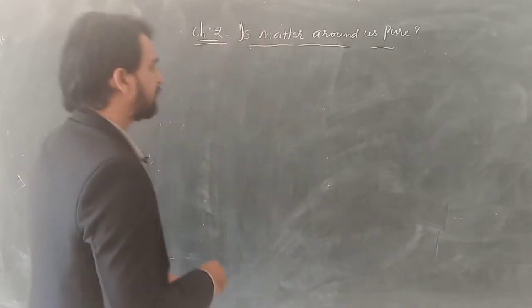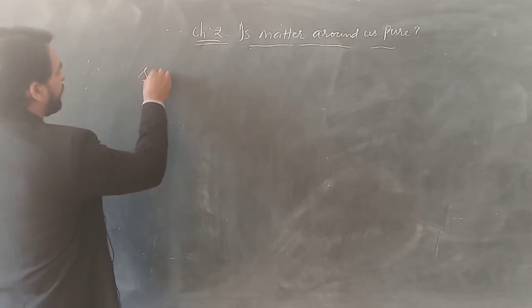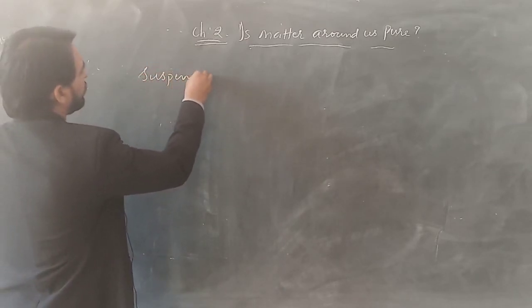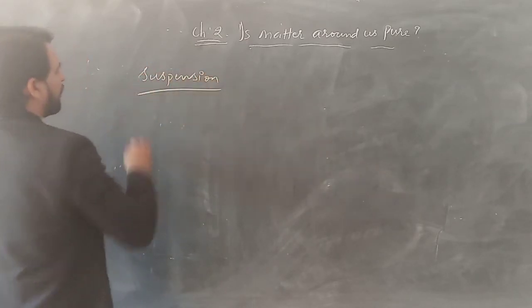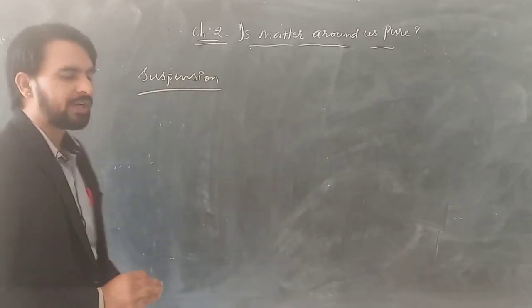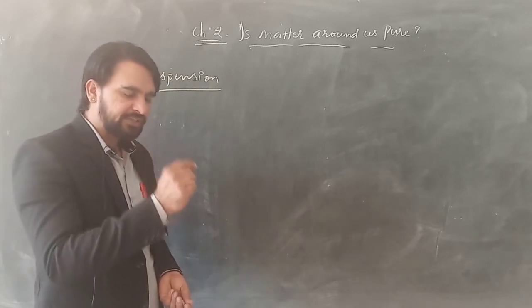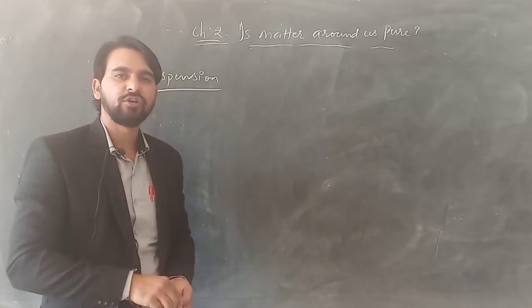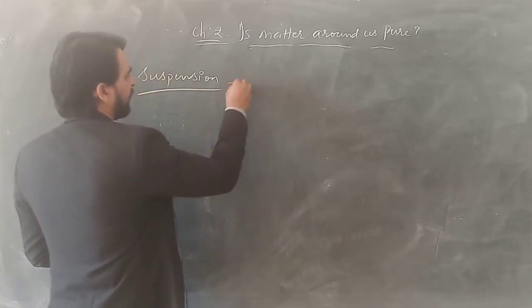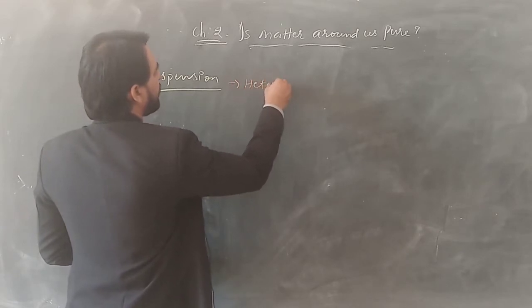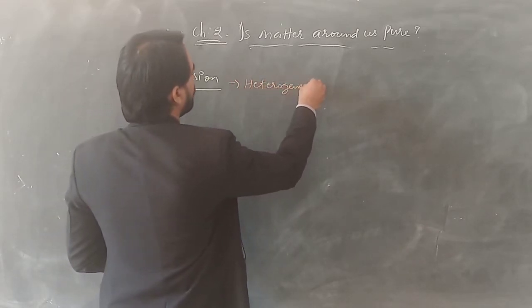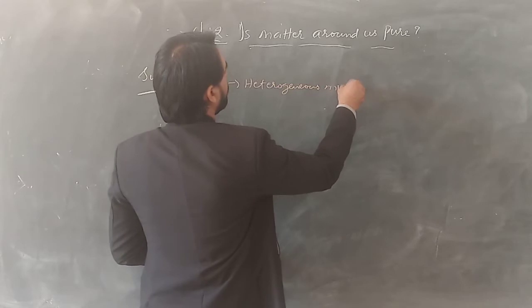Now let us learn the second type of mixture, that is suspension. Let us first learn what actually a suspension is. Suspension is a type of heterogeneous mixture. Again I am saying that it is a type of heterogeneous mixture.